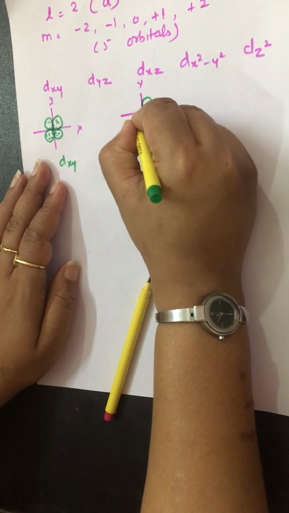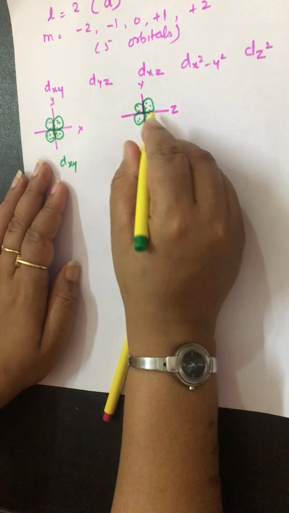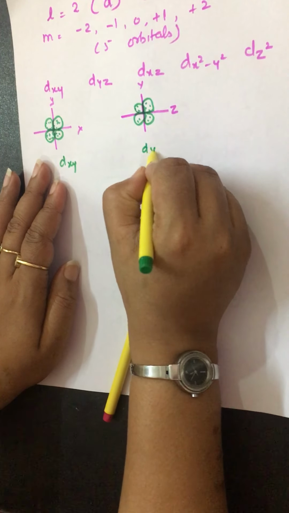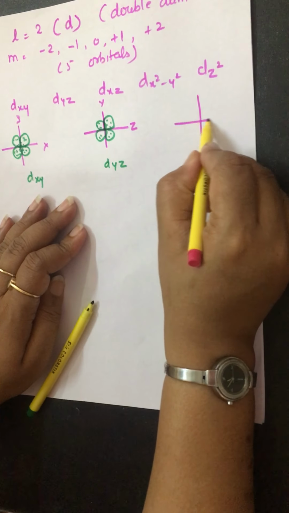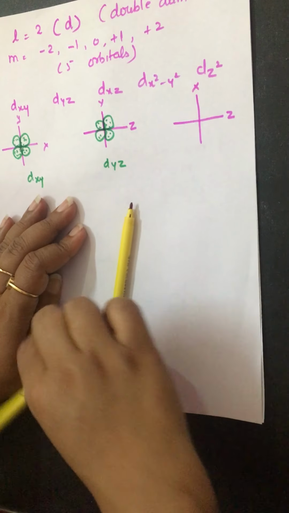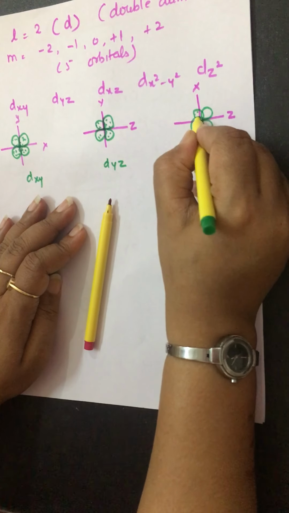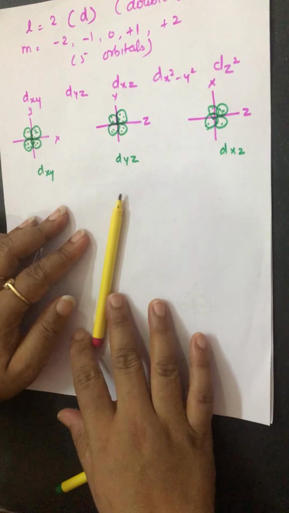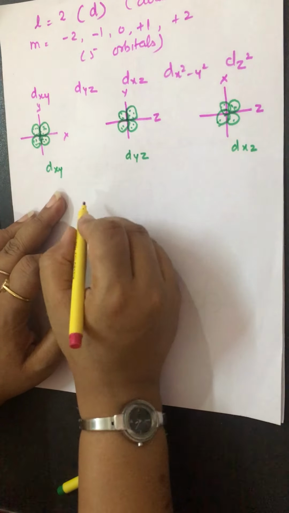like this. If the probability of finding the electron is maximum in the yz plane, it means between the y and z axis, it is known as dyz. And if the probability of finding the electron is maximum between the x and z axis, it is known as dxz. Right? Now we come to know about the dx square y square.